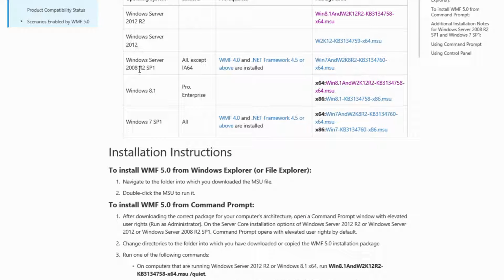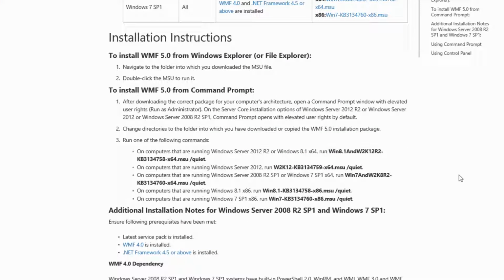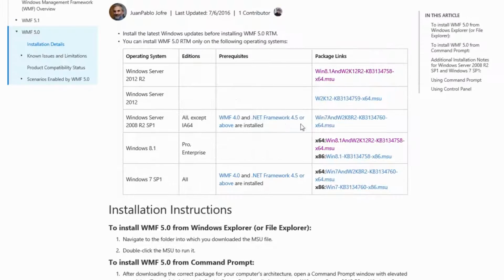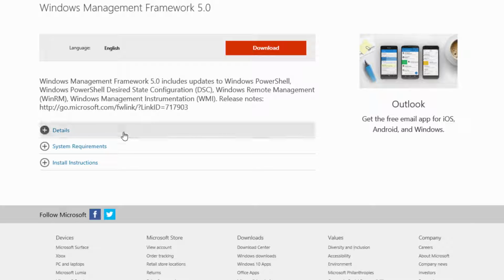Here's the versions of Windows. Here's the downloads for those specific versions of Windows. So this breaks it down a little bit easier for you. This also has the instructions on how to install PowerShell version 5. So this should give you all the information you need for downloading and installing it. I'm going to go back. I'm back on my page.